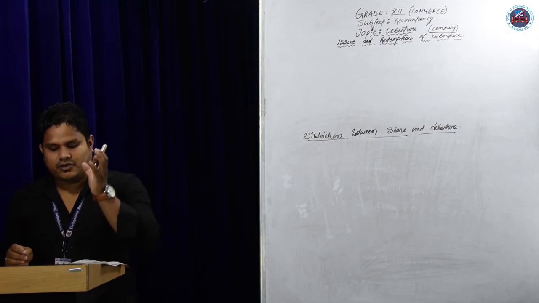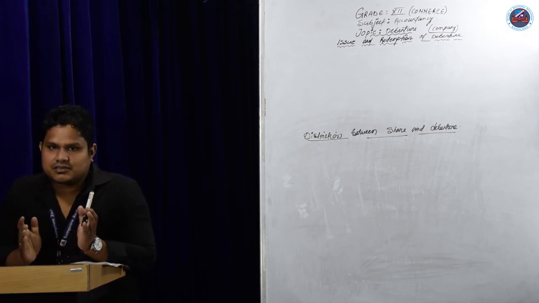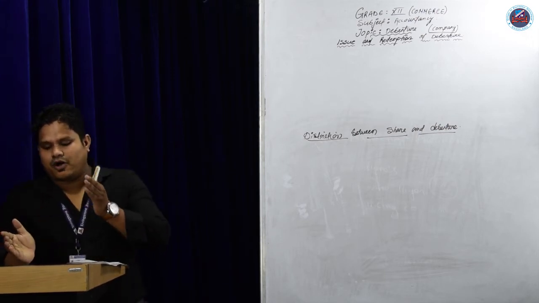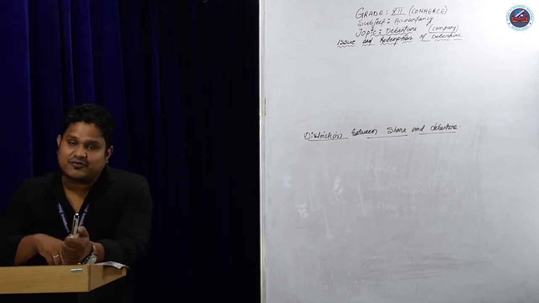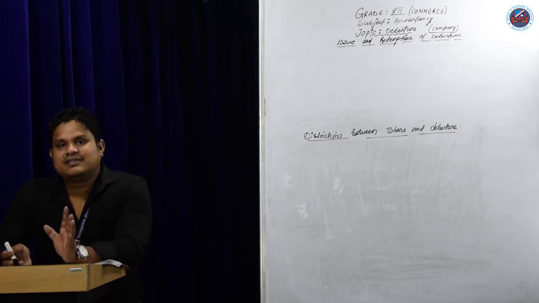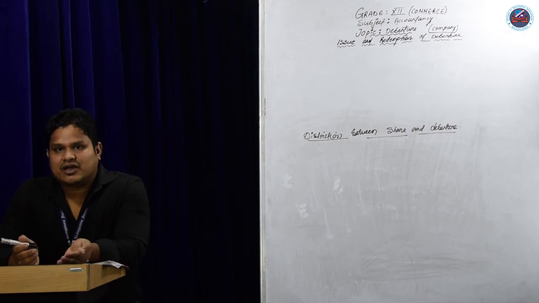That is why a share represents ownership of the company, whereas a debenture is only an acknowledgement of debt. Debt means loan. So a debenture is an acknowledgement that you are giving a debt to the company.